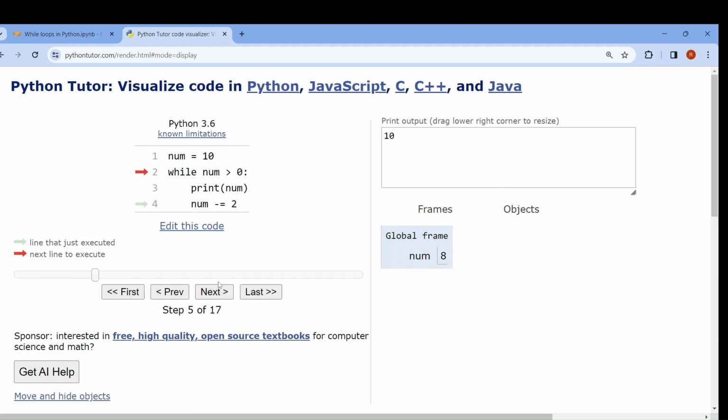8 greater than 0, condition satisfied, print the number, number will be decreased by 2. Again greater than 0, print the number, number will be decreased by 2. Again greater than 0, print the number, number will be decreased by 2. Now 0 greater than 0, no, condition is not met, program will stop execution. Okay, so it has been printed as 10, 8, 6, 4, 2.